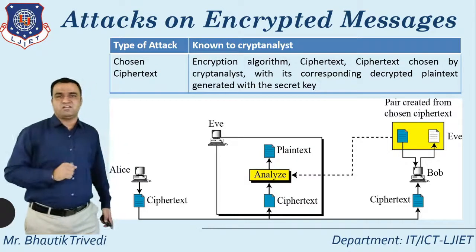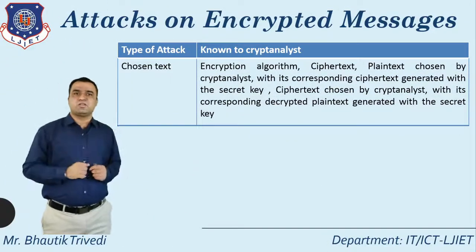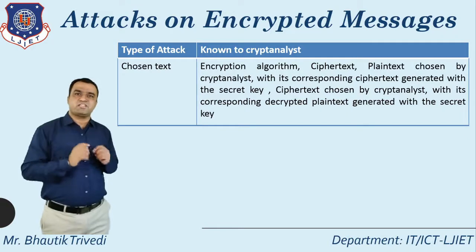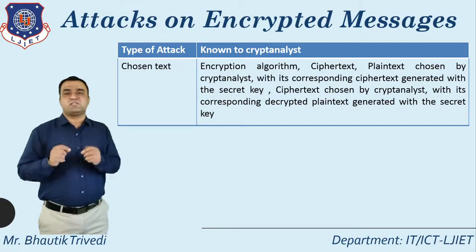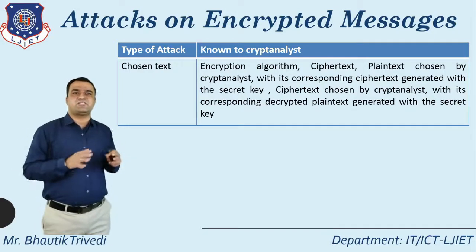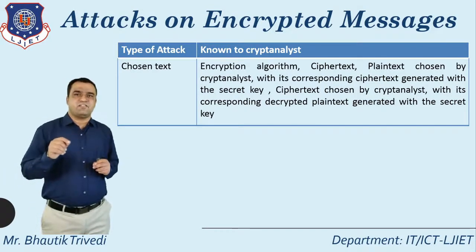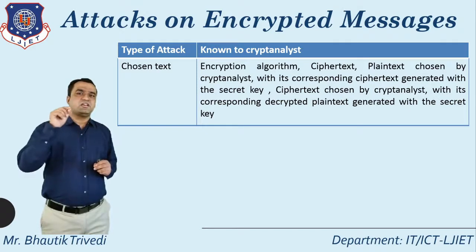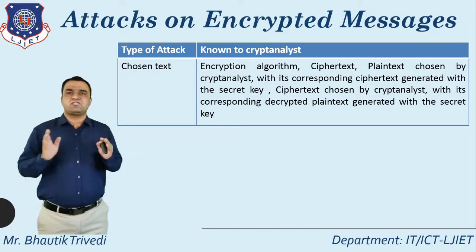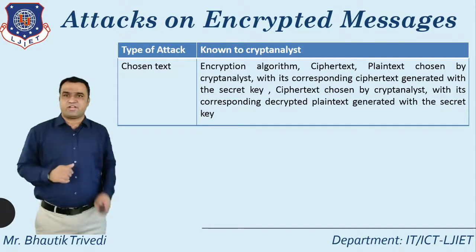And the last attack is the chosen text. At that time it knows the encryption algorithm, the ciphertext, the plain text chosen by the cryptanalyst with its corresponding ciphertext generated with the secret key, and the ciphertext chosen by the cryptanalyst with its corresponding decrypted plain text generated with the secret key. So in this particular case, it is directly selecting each and everything: ciphertext chosen by the cryptanalyst, plain text chosen by the cryptanalyst. That is about the concept of attacks on an encrypted message, mainly 5 types.